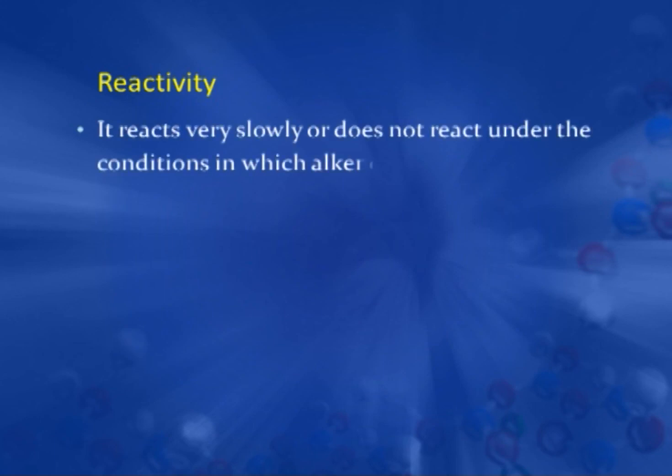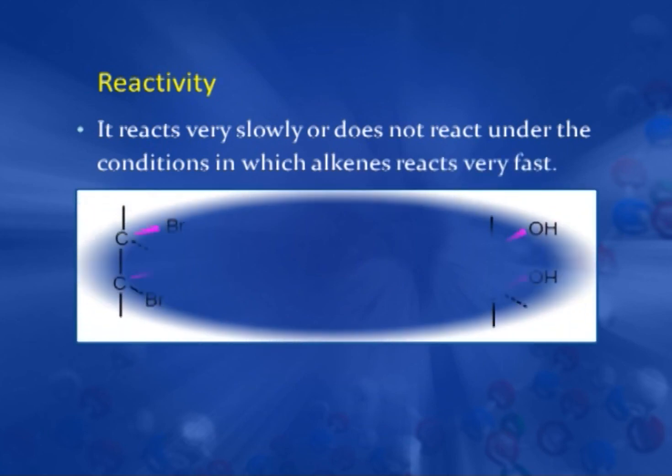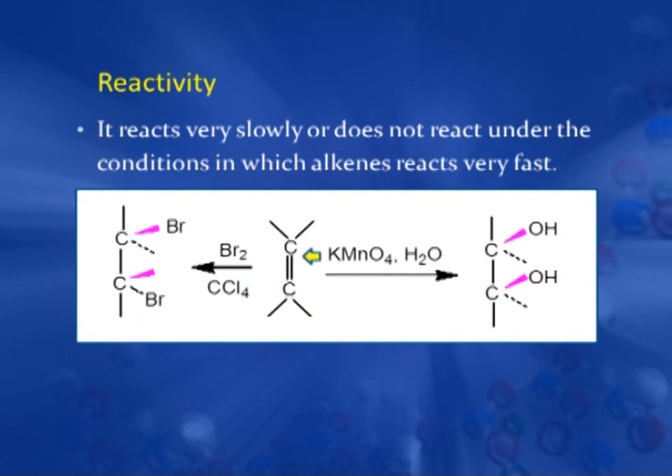Now, stability not only affects the course of a reaction, it also affects the reactivity. Due to this stability, benzene reacts slowly, or does not react, under the conditions in which alkenes react very fast. For example, we take an alkene and react it with bromine in CCl4 and we get the addition product, the 1,2-dibromo product.